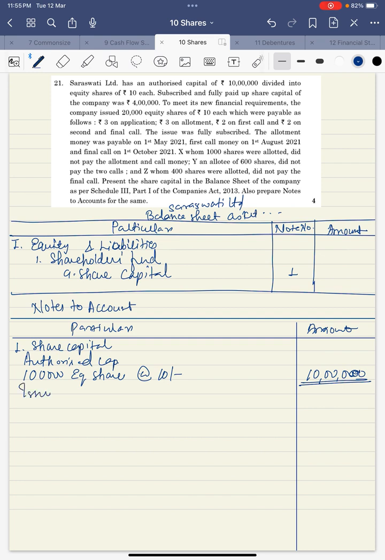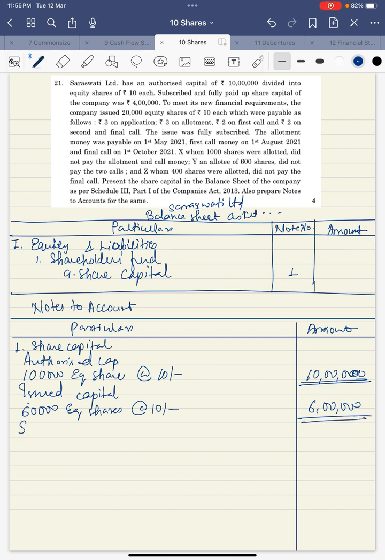Next is, I don't have space, so I'm writing it here. Okay, so issued capital is how much was issued? 40 and 20, total 60,000. So I'll write here 60,000 equity shares at the rate 10 each. That means 6 lakh.